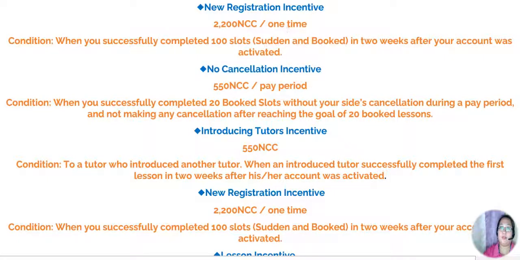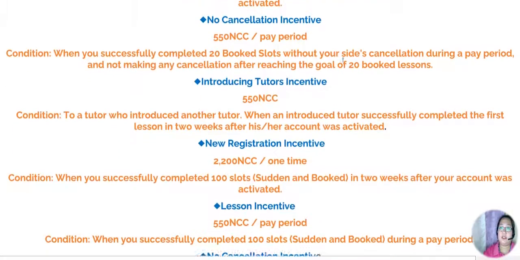This is one time only. They have a condition: when you successfully complete 100 slots, student and book. So in 2 weeks after your account was activated, you can have the 2,200 pesos.